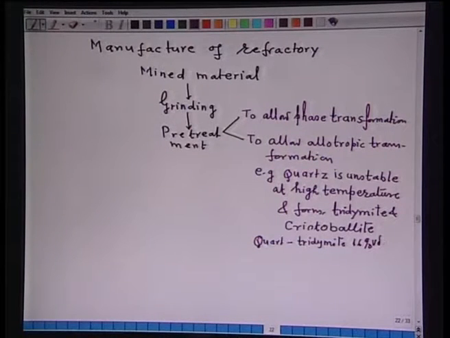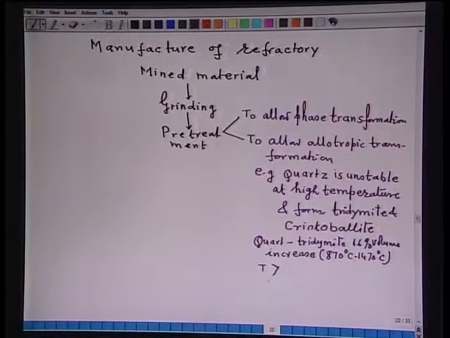Note down, this is very important. 16% volume increase, and this transformation temperature is 870 degrees Celsius to 1470 degrees Celsius.